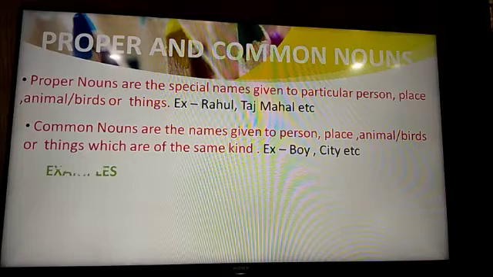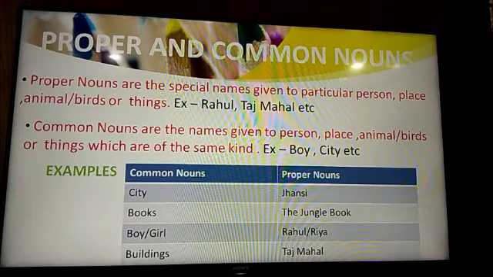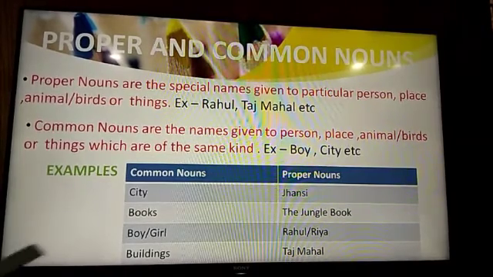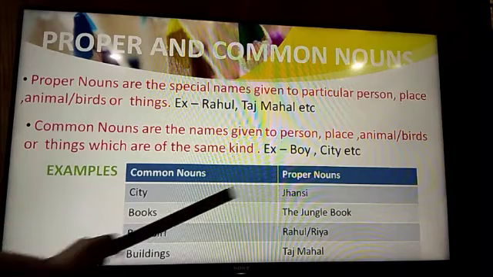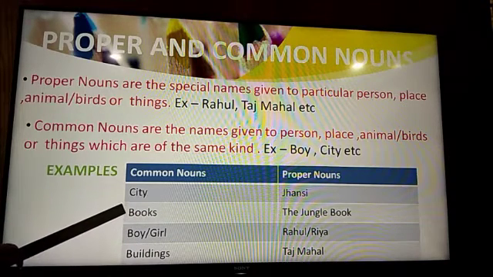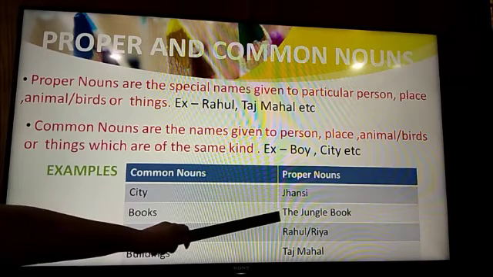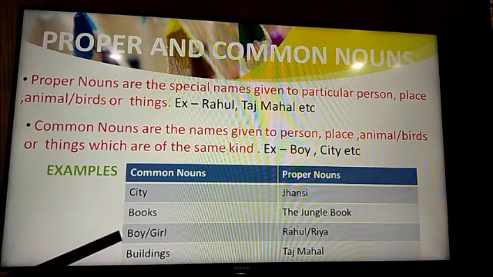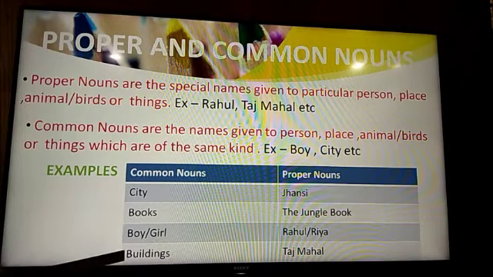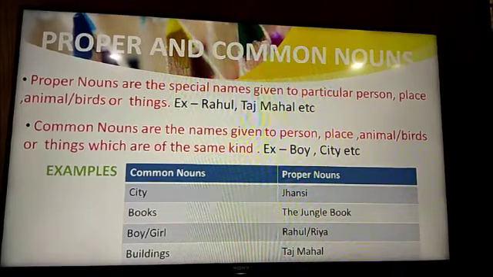Now there are some more examples for it. For common noun, you can see I have given city, a common word which we use for all the cities. And if we talk about the same thing in the proper, that is Jhansi. We are saying books, we are talking about all the books. And if we want to talk about one book, we have given a name, Jungle Book. Then we have boy or girl, I have given a proper noun, Rahul and Riya. And we have buildings, I have given the word Taj Mahal. So this is the example for proper noun and common noun.